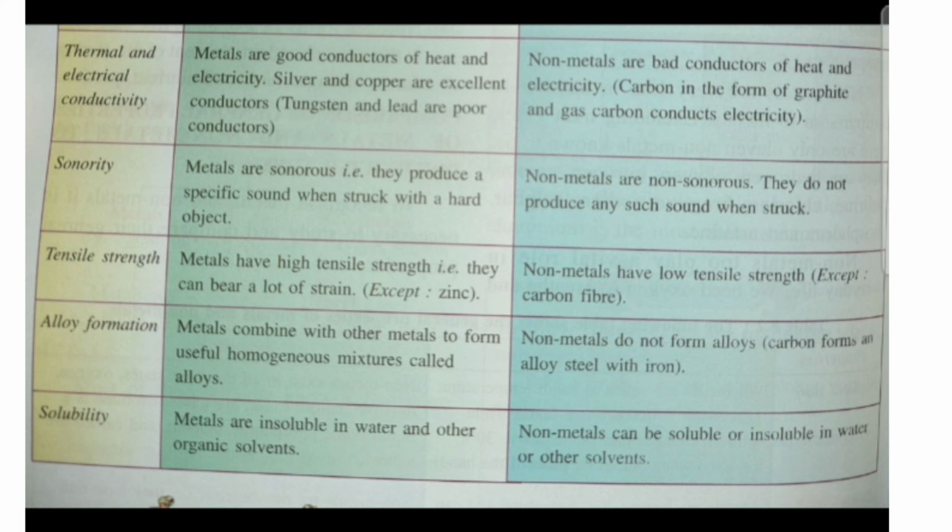The final one is solubility. Metals are usually insoluble in water and other organic solvents. But non-metals can be soluble or insoluble in water or other solvents. So this is all for the differences between metals and non-metals on different types of properties.